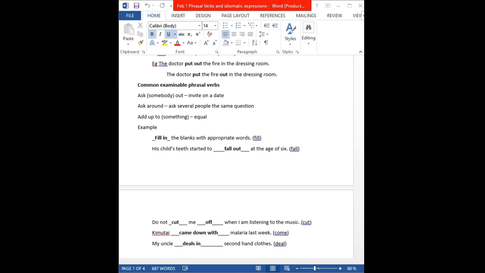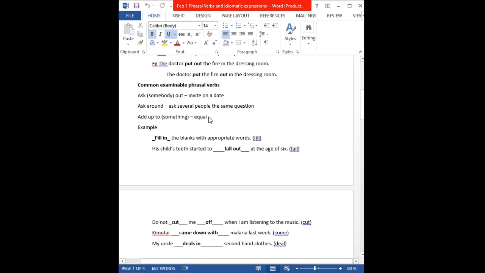So we can say that the football team's points added up to them being promoted into the Champions League. So to add up, imeongezeka, now it is equal to them having a promotion.